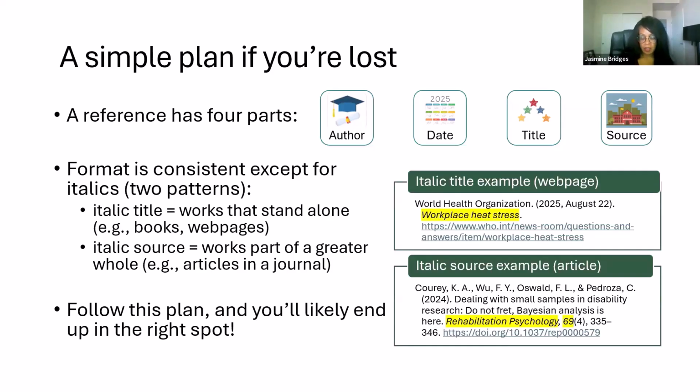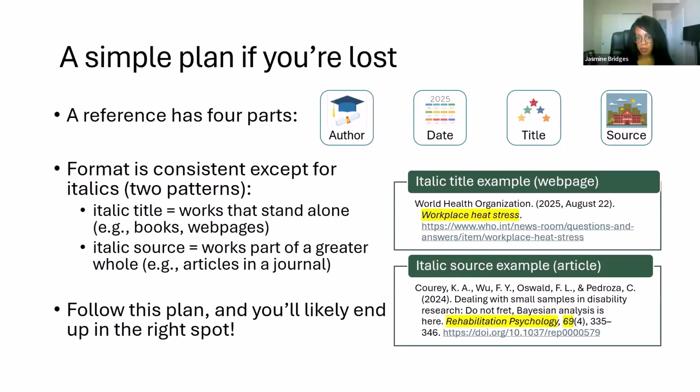In these 2 examples, this one being a web page, here we have the author, which is the World Health Organization. We have the date, which is August 22nd, 2025. And then we have the title here. Notice that it is italicized. The title of the work is italicized here. When we have a work that stands alone, like a book or a web page, we're going to italicize the title.